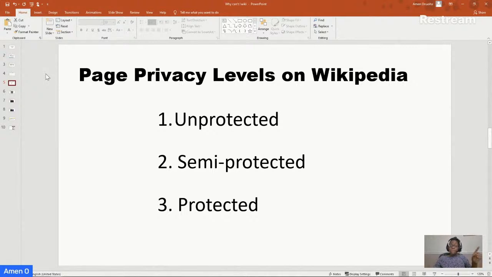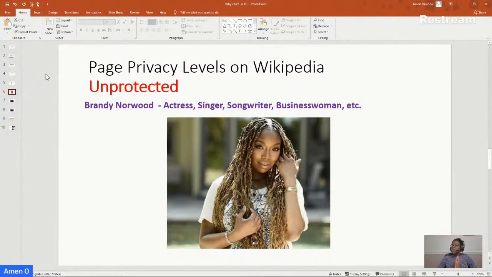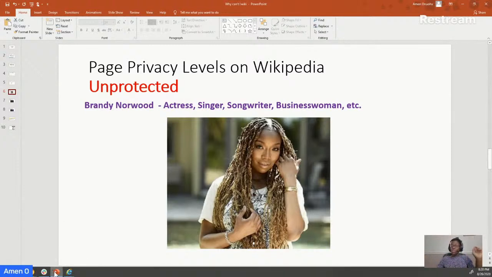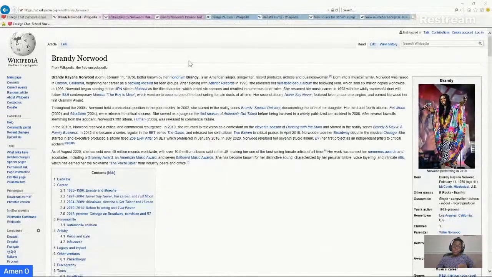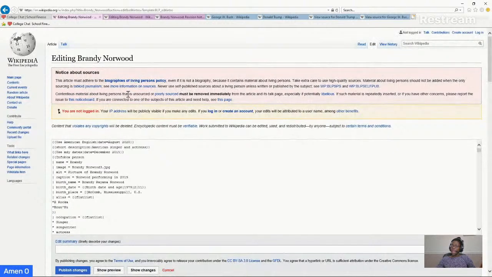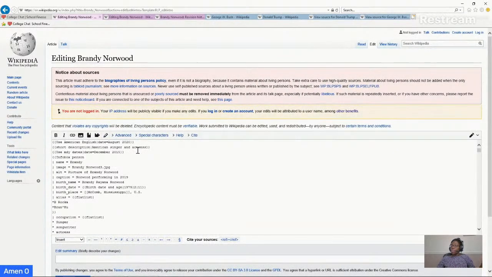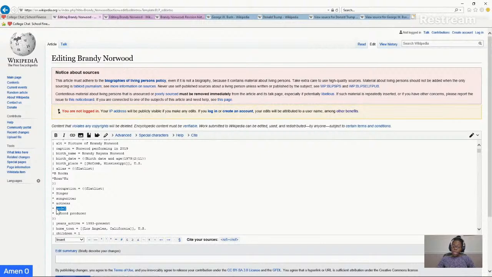So let me give you an example of an unprotected page. This is Brandy. She's an actress, singer, songwriter, businesswoman, and much more. And her wiki page is unprotected. So I want to show you what that looks like. Here's Brandy's wiki page. When you get on here, you can click right over here where it says edit. Anybody can go in here and just click edit. And when I do that, you can see I'm not logged in, nothing at all, but I can go in here. This says 2015. I can just change it to 2018. This says model. I can go change that to professor.